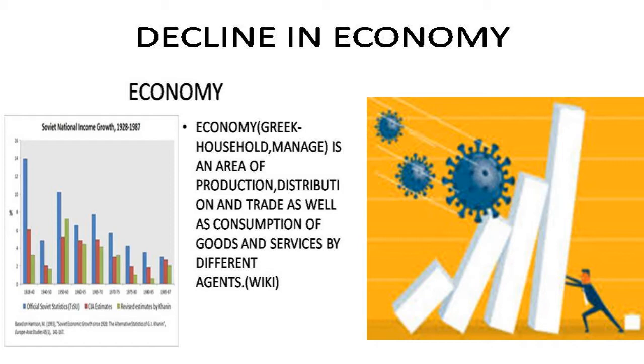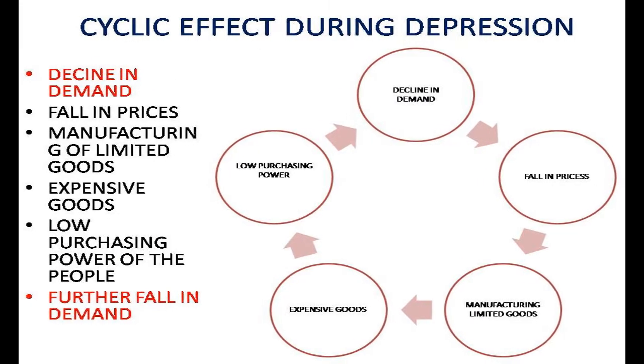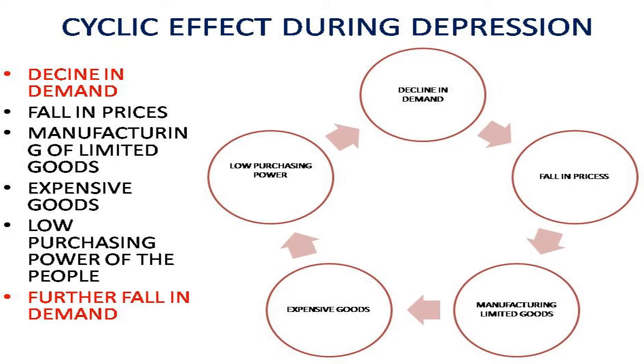A decline in demand led to a fall in prices, as industries were getting less price for their product. They produced a limited quantity and some industries closed down.